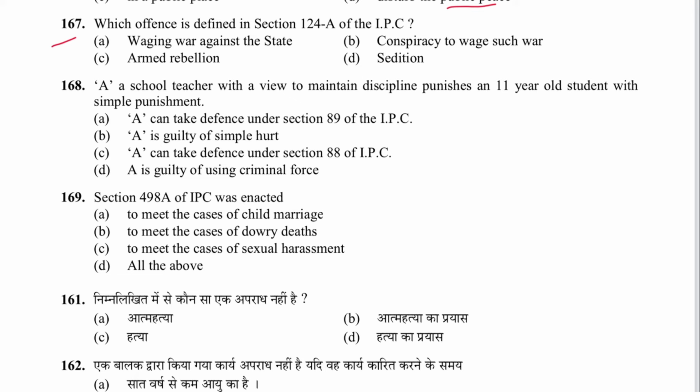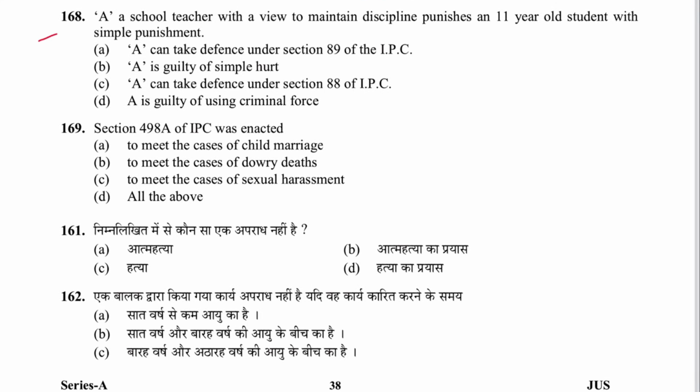Next 167. Which offense is defined in section 124A? That is sedition. D is the answer. Next 168. A school teacher with a view to maintain discipline punishes an 11-year-old student with simple punishment. He can take a defense under section 89 or 88. 89. A is the answer.